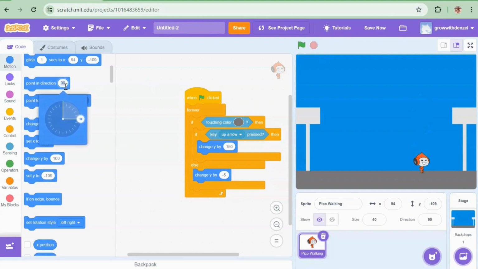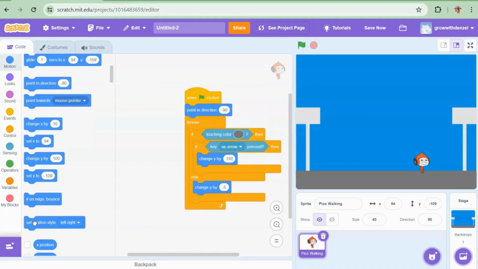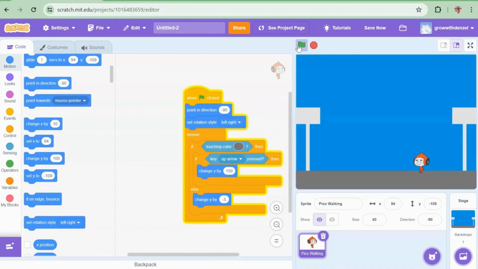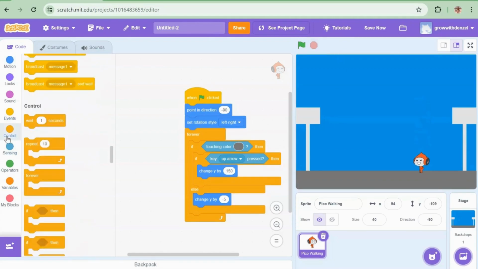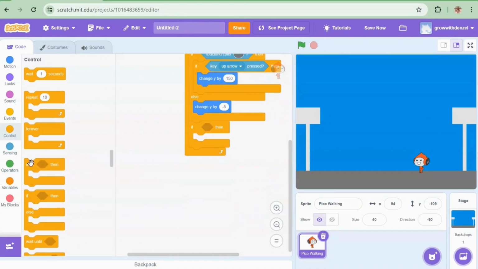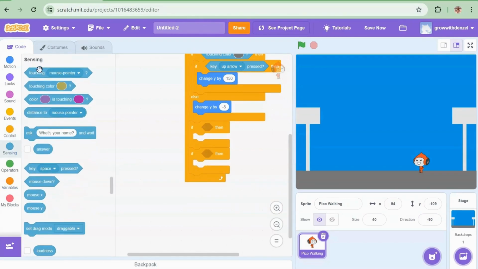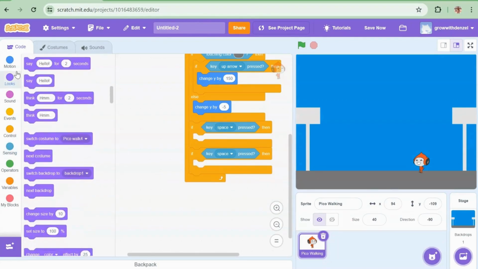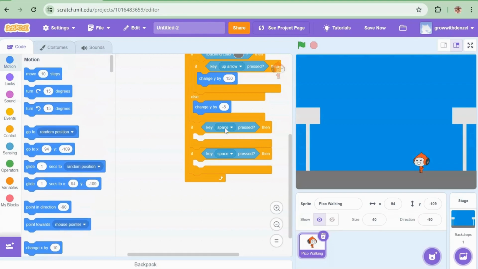You want it to face in the direction -90. And set the rotation style to left and right. Now, you would need the if touching again. You bring it out 2 more times in its own separate forever. And bring 2 more key space out. Then go to the motion. The first key space, you set it to left. And second key space, you set it to right.